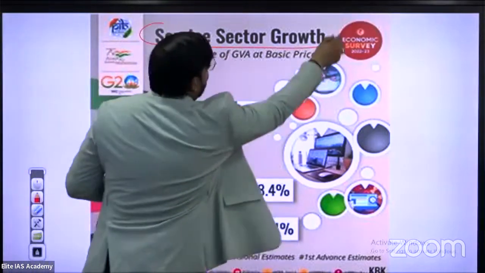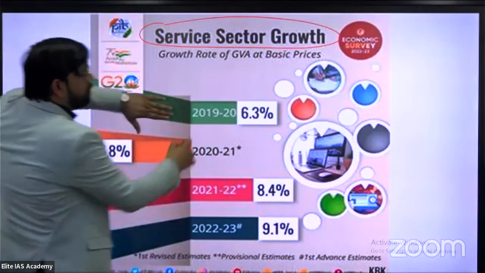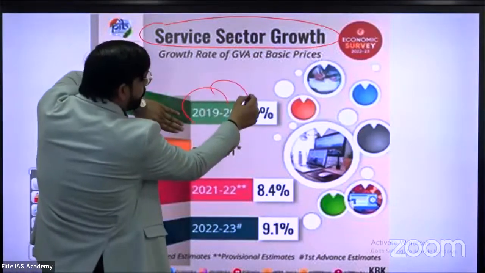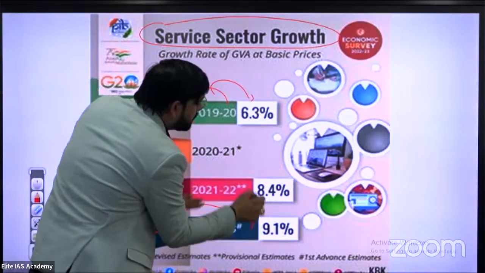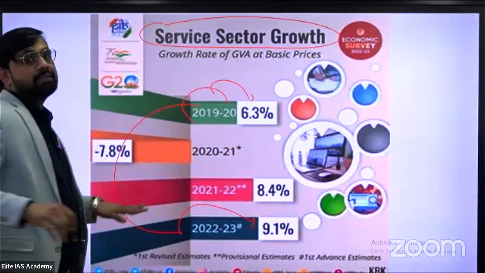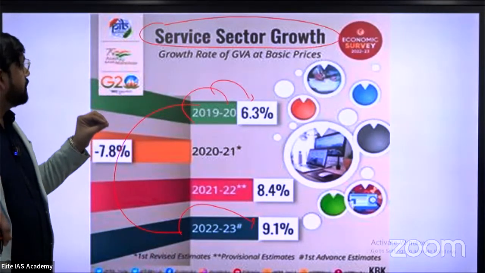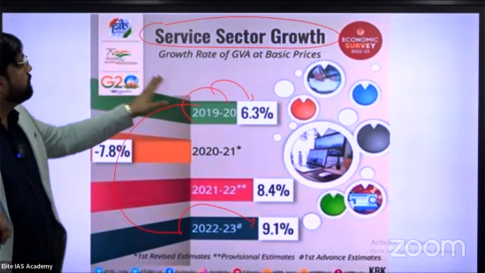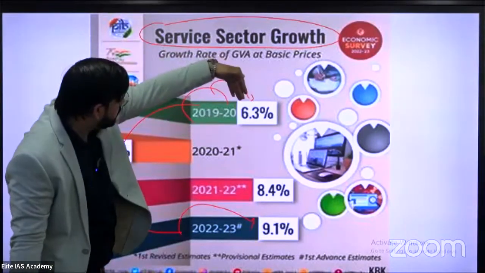Service sector growth, as per the data of the Economic Survey. In comparison with 2019, we are at 6.3%. Directly comparing to 2022-23, it is 9.1%. This line is very important for you. Service sector growth in terms of GVA, gross value added, from 2019: 6.3%.